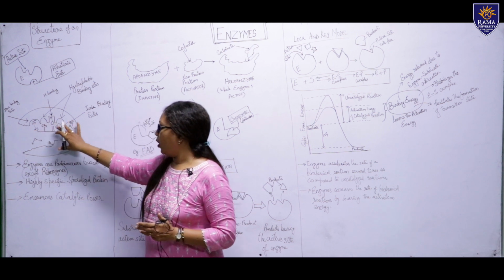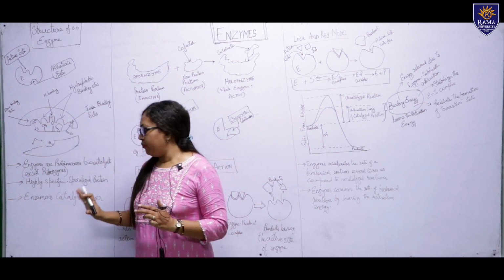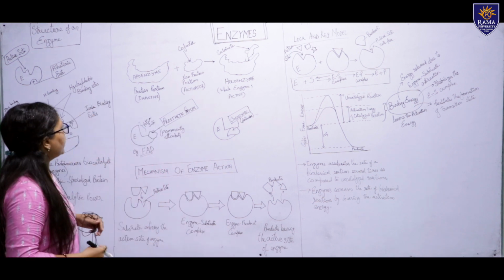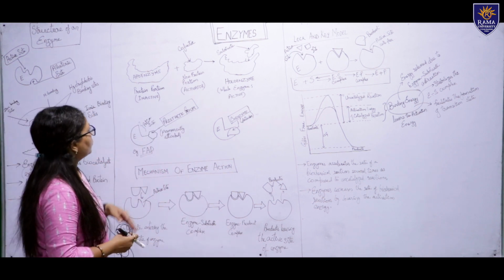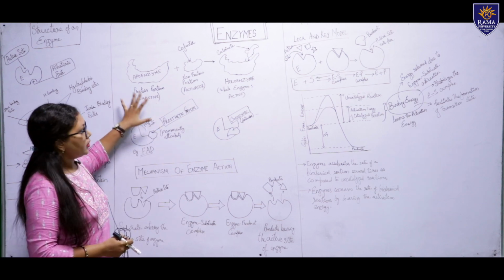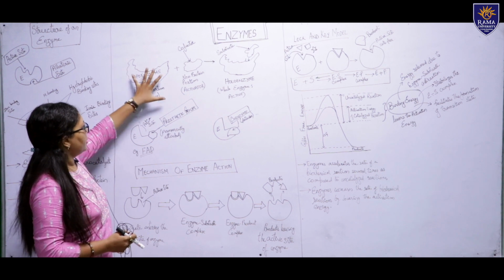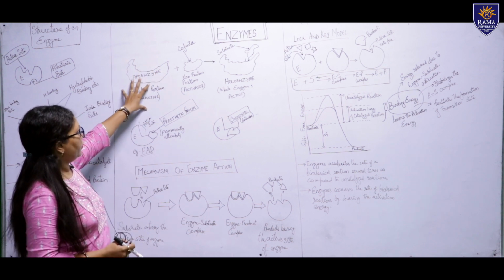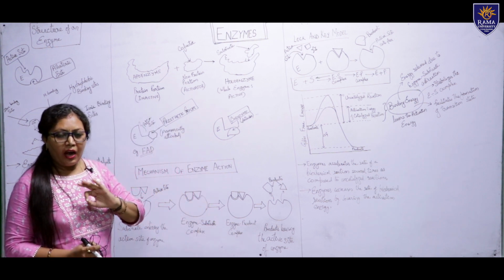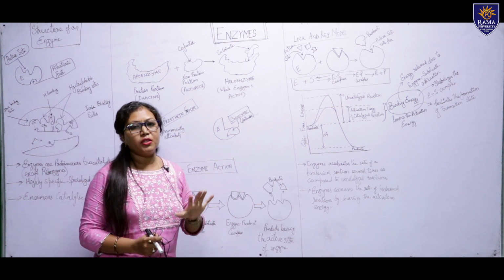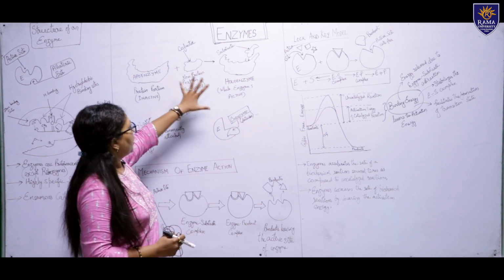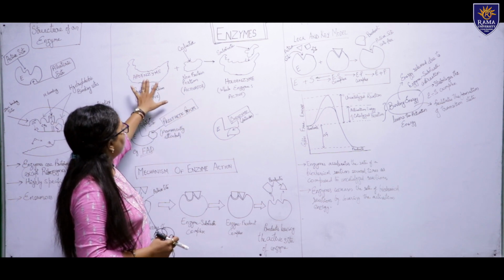So this is how an active site of an enzyme plays a very important role. Now we can see what apoenzymes are. An apoenzyme is the inactive form of an enzyme, where we have only the protein portion of the enzyme, and this enzyme cannot bind to the substrate until some cofactor comes and binds to this apoenzyme.